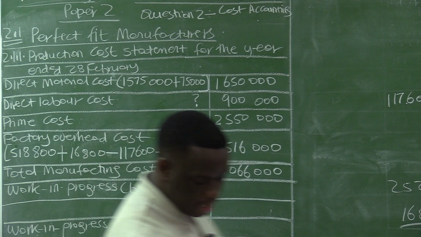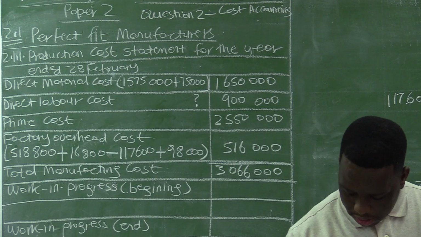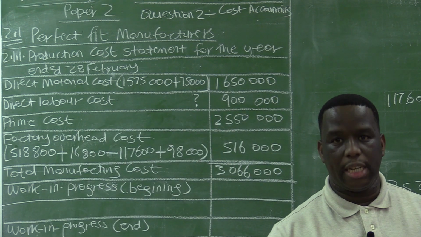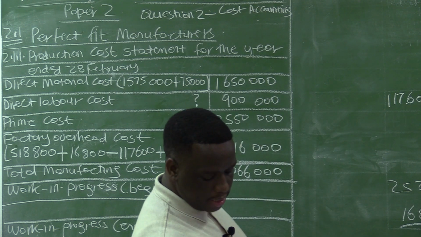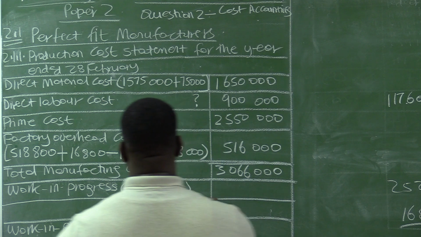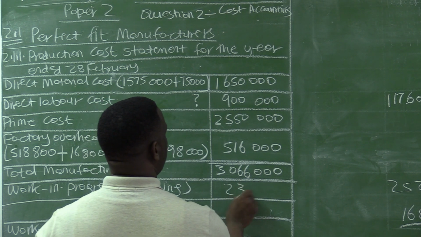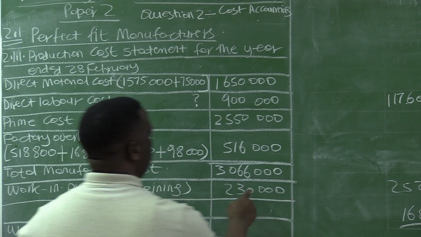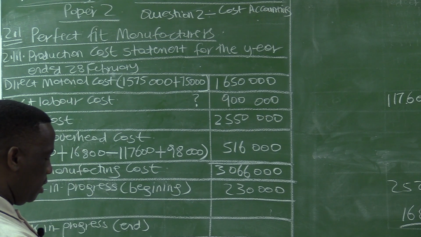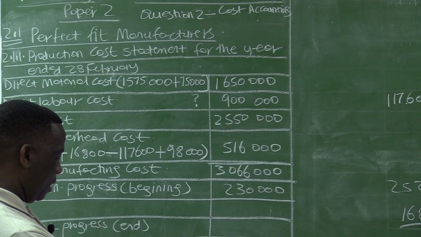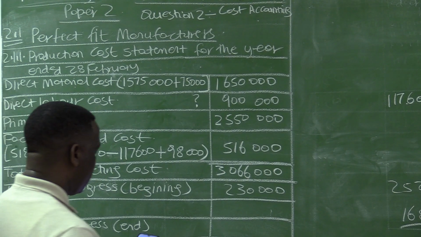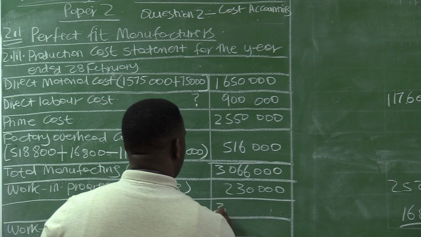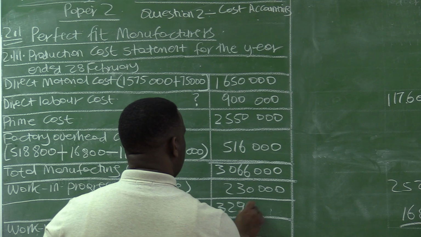3,066,000. Work in progress at the beginning, this amount is given. Work in progress at the beginning is 230,000, 1st March 2020. So we are adding this to this amount. This is plus 230,000. It is giving 3,296,000.